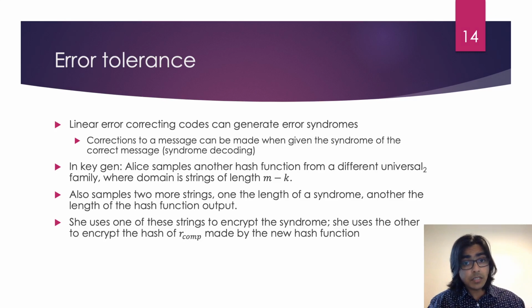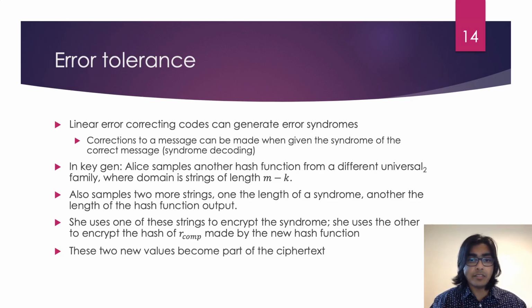As part of encryption, she uses one of these strings in order to encrypt the syndrome of R comp by XORing, and with the other, she encrypts the hash of R comp by XORing. These two new values become part of the ciphertext. Bob can decrypt in the obvious manner and use the syndrome to correct R comp.